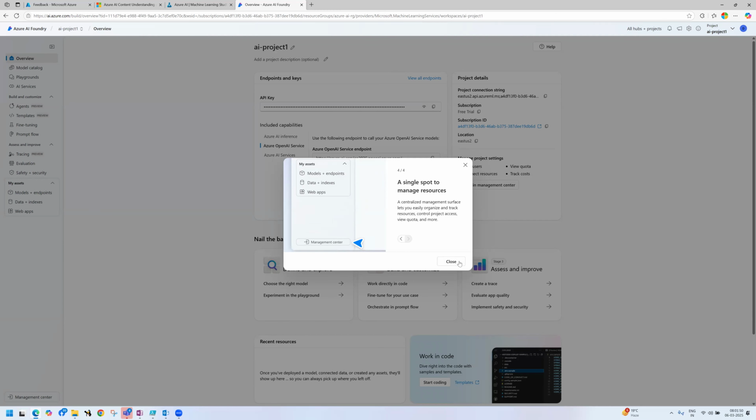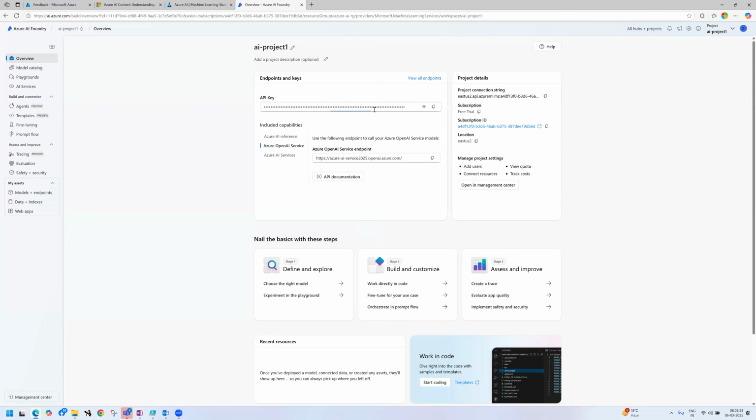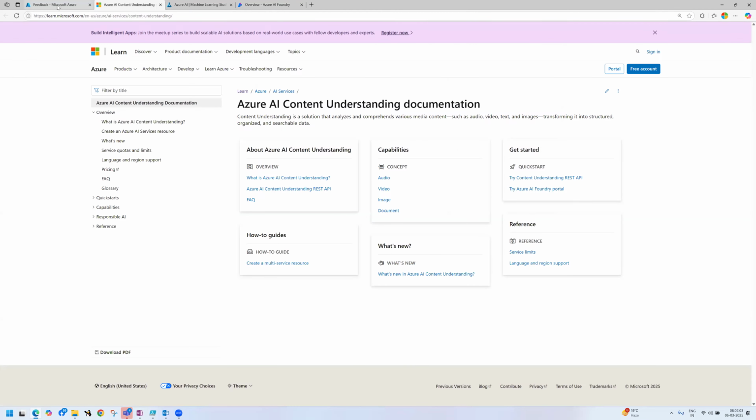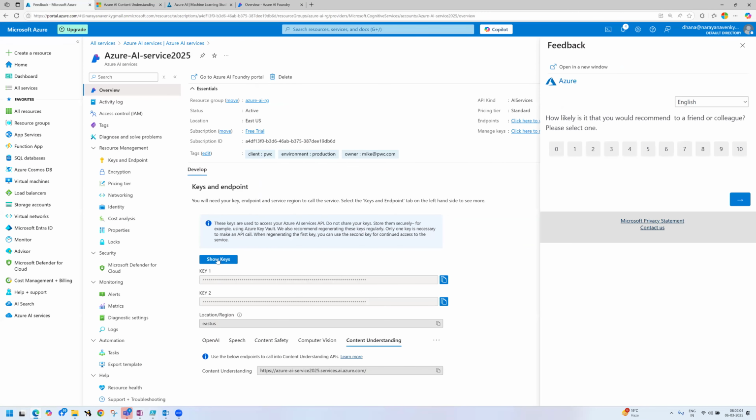Still it will take some time to complete. And now it has been created. Close it. See, the API key is there. Now just remember: first digit 9, last digit J. Now go to the one we created previously and click show key. Have you observed?